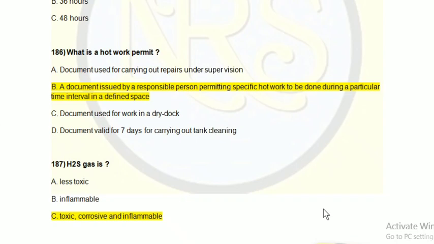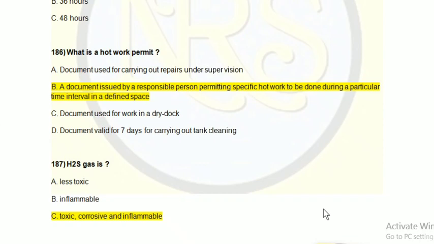A document issued by a responsible person. The responsible person can be a master or any other responsible person, permitting specific hot work to be done during a particular time interval in a defined space.